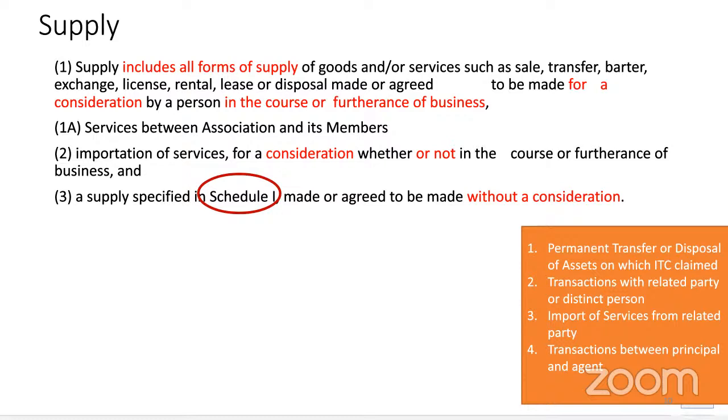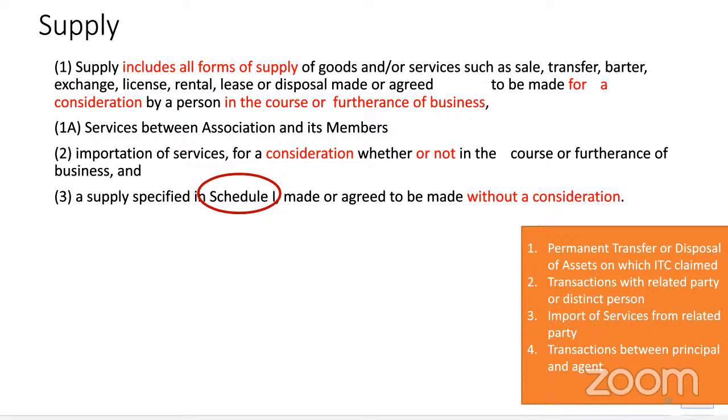Now, say I am Disney Hotstar. Who is my related party? Disney. Correct. If Disney gives a license to telecast some movies on Disney Hotstar in India and does not charge any consideration for that, even then Disney Hotstar will have to assign value for that right and pay taxes under reverse charge mechanism.